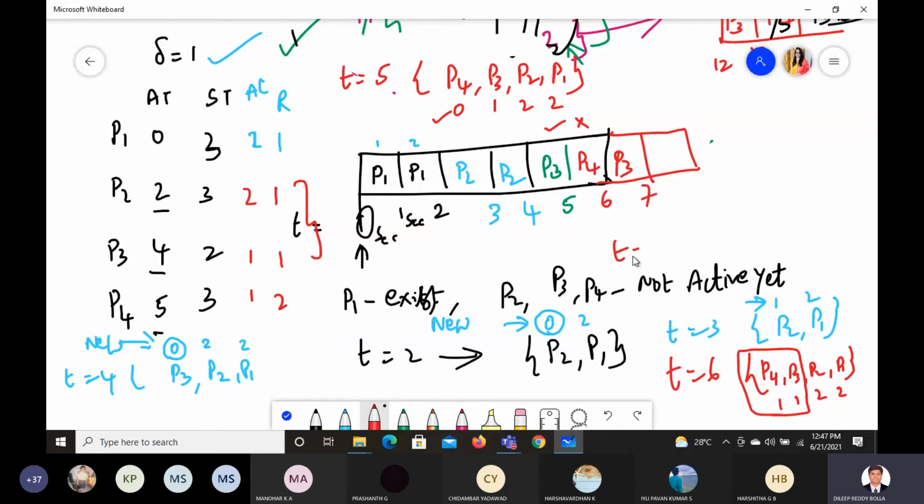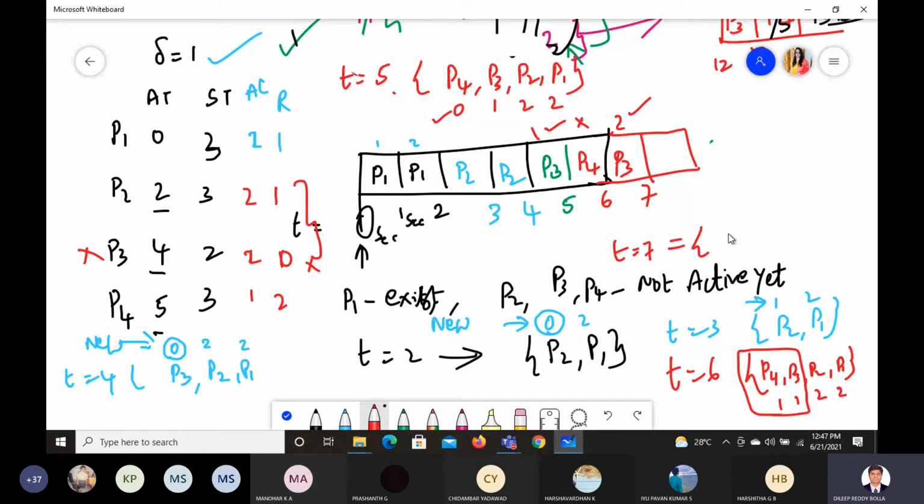At time equals 7, what will happen? P3 requires how much time? 2 only. So allocated is 2, remaining is 0. This is out of the box now. We need not consider it anymore, because it wanted 2 seconds of service time and has taken 2 seconds: 1 second here and 1 second here. So P3 is done.